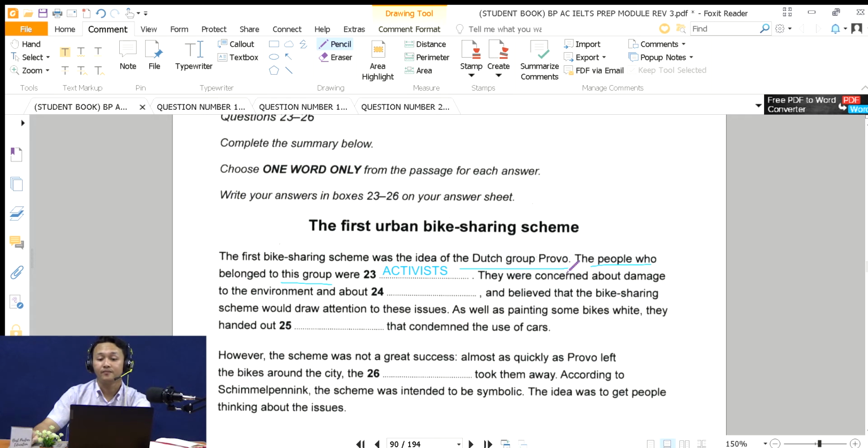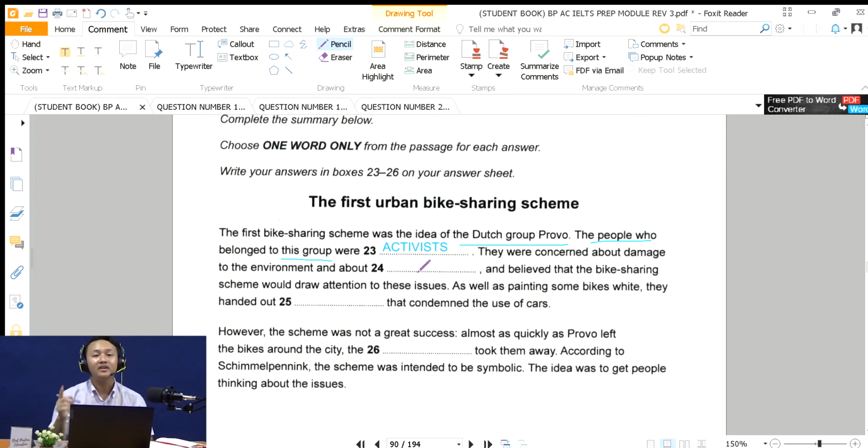group Profo. Okay, so the answer is not Dutch activist, but activist only, because the people here refer to the Dutch who belong to this group. Group refers to Profo, activist. That's how you answer the question. Okay.